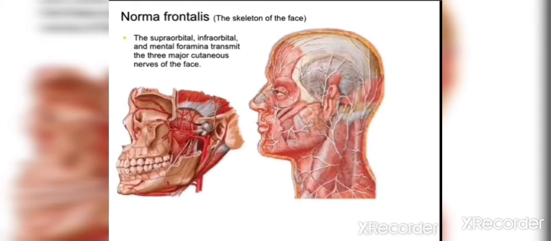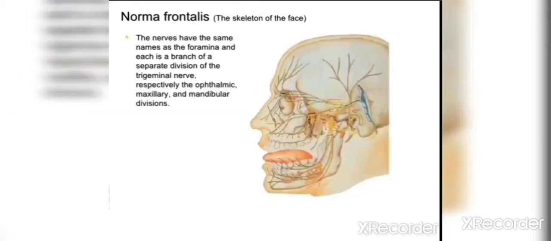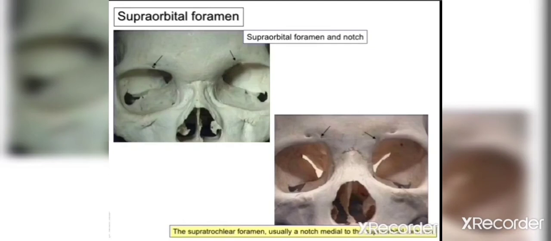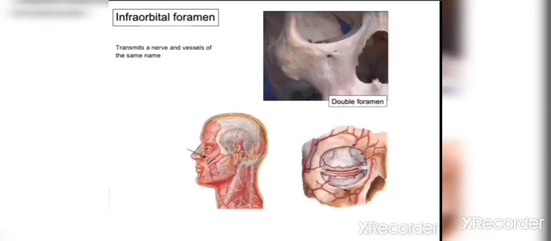So these foramina pass the cutaneous nerves of the face for supplying the skin of the face, and the nerves are the ophthalmic, maxillary, and mandibular nerves, which pass through these foramina respectively. So this is the supraorbital foramen, and this is known as a notch when in the case of a dry skull.